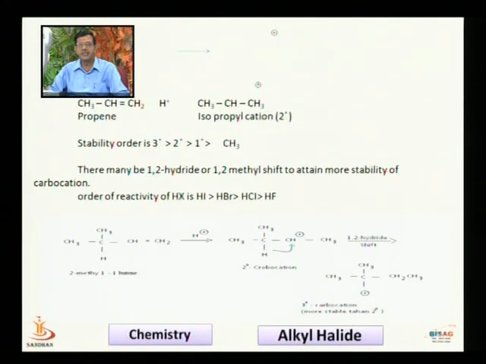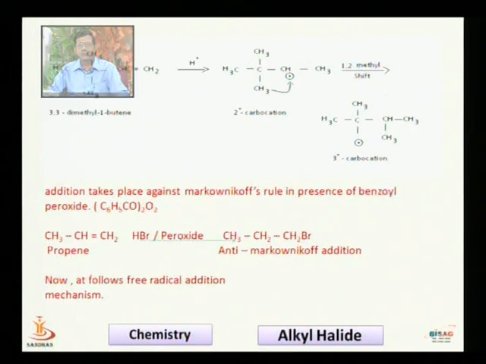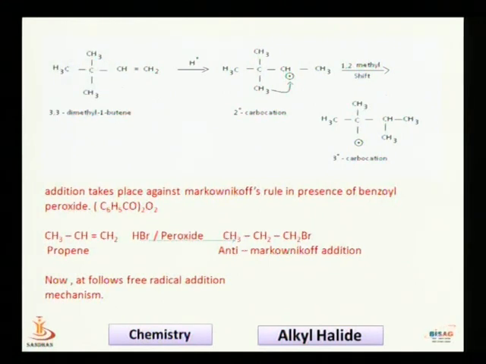So naturally the secondary carbocation is more stable, and we get the product 2-bromopropane at the end. Now one more example: 3-methyl-1-butene. If we take 3-methyl-1-butene, now addition of HBr.